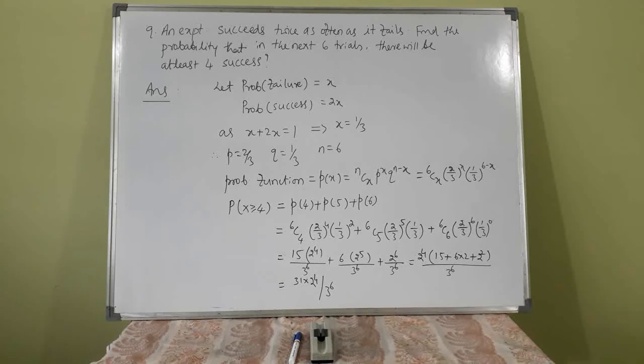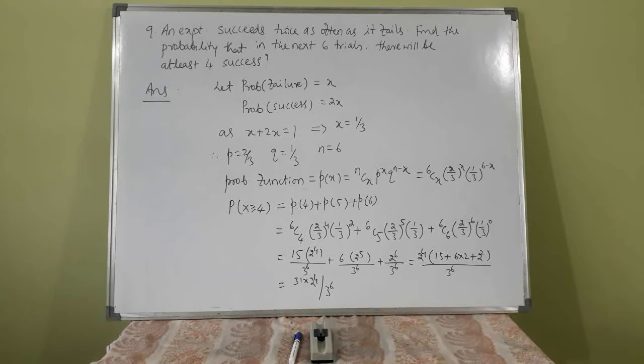Okay, let the probability of failure be x, then the probability of success will be 2x. Since the total probability is 1, x plus 2x is equal to 1, so x is 1 by 3. That means the probability of failure is 1 by 3, and the probability of success is 2 by 3. So p is 2 by 3, q is 1 by 3 and the number of trials is 6.